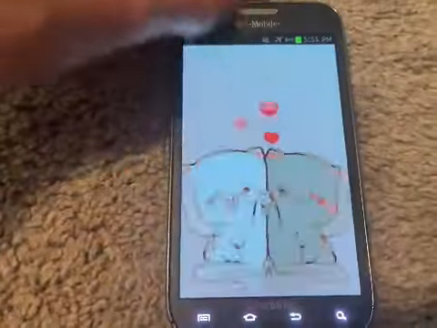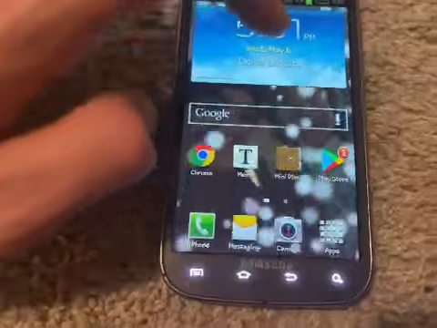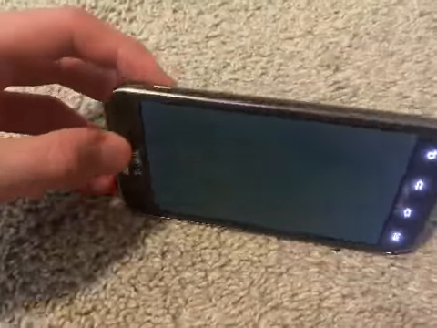Okay, so this is how to use the Open Camera app. This is a tutorial for SDRs and any other people who want to use this app. So it's loading up.